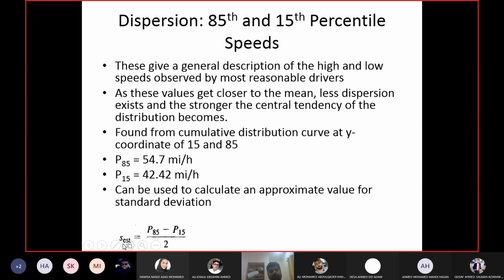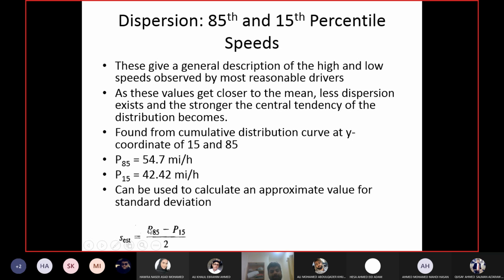Now you have to keep one thing in mind. They are saying here "estimated." EST stands for estimated. So as per traffic engineers, this equation with percentiles is less accurate than the original equation which I showed you in the last lecture.